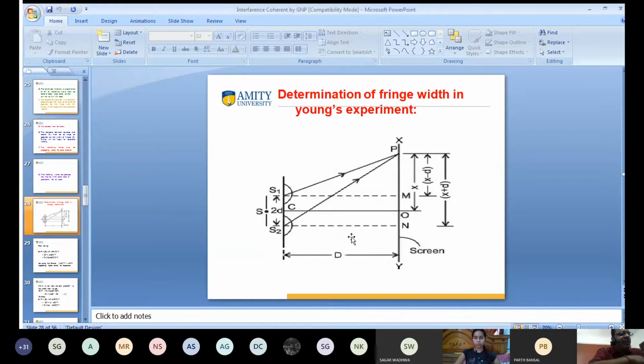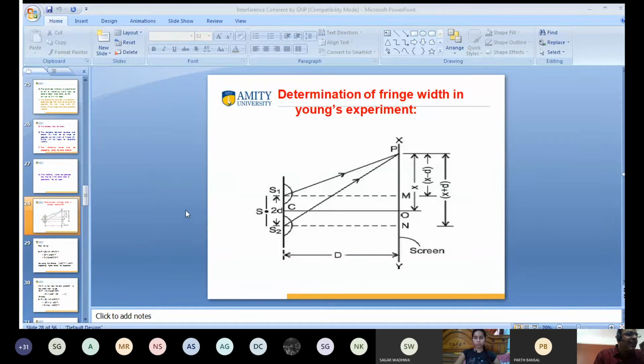And this one. You have studied this one? Hello? Yes, sir. How can we determine the fringe width? According to the interference pattern, this is the source of light. Just a minute, kindly wait. Okay. How can I determine the fringe width? Already I told you, fringe width is equal to D lambda by 2d. Yes or no? Yes, sir.